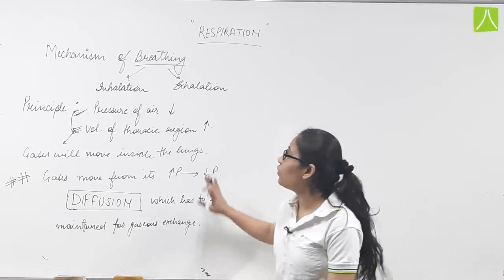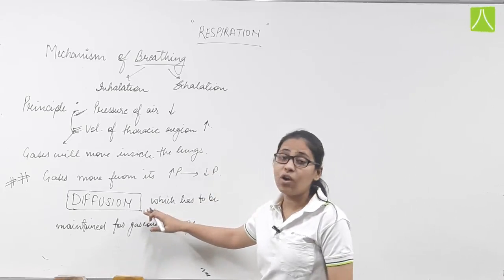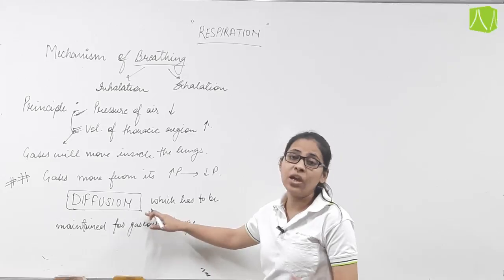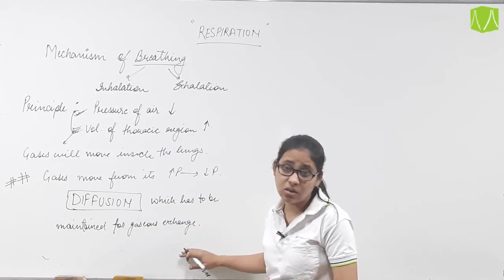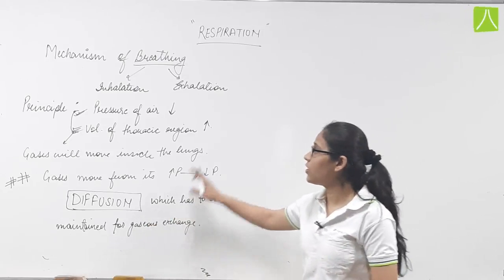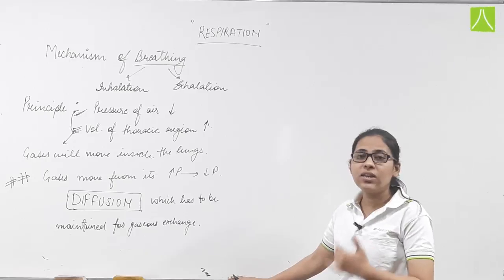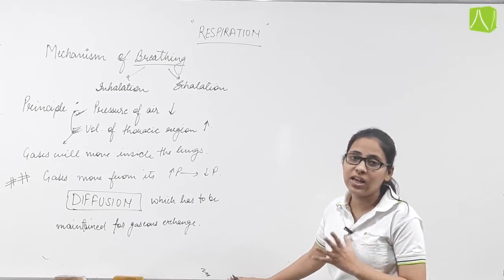So basically during breathing, the concept which plays the major role is diffusion. Diffusion is the base for gaseous exchange. Because of diffusion, O2 and CO2 will exchange.